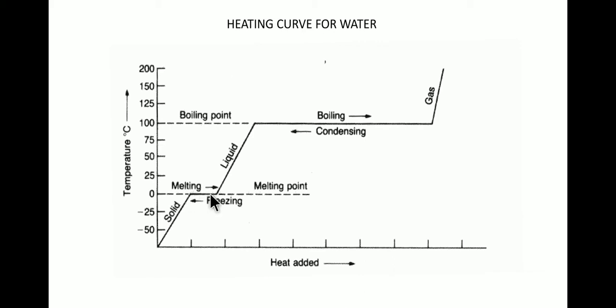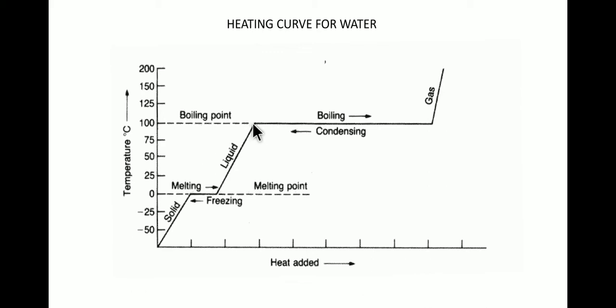So at this particular point, from here to here, the heat is being absorbed by ice in order to melt. So as the entire mass of ice is melted, from this point onwards, further application of heat will change its state from solid ice to liquid water, and then again the temperature of the liquid water will increase from 0. With more heat, it will move on up till 100 degrees Celsius.